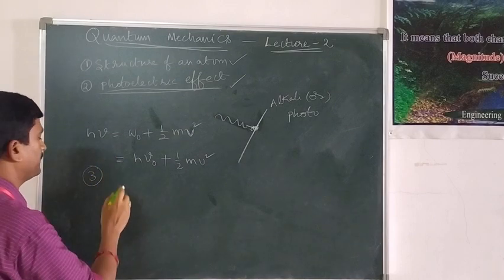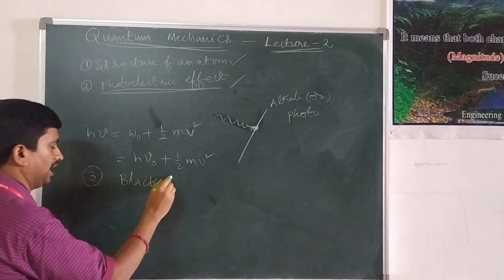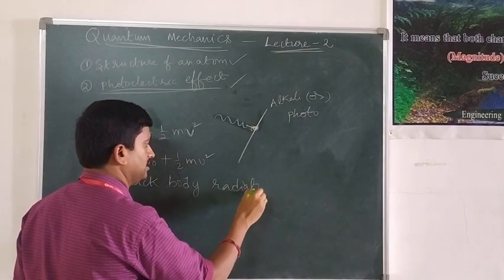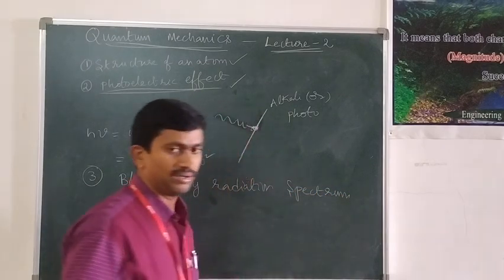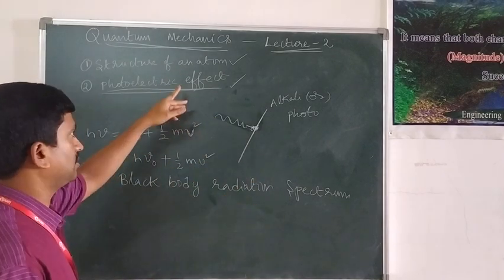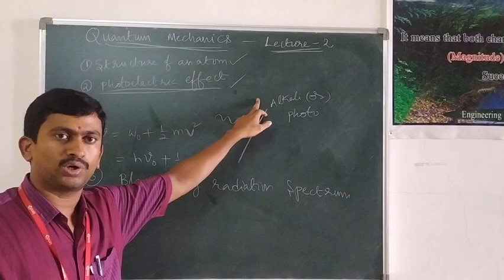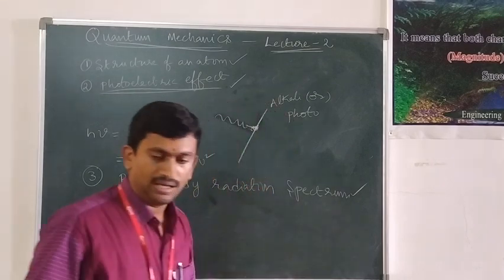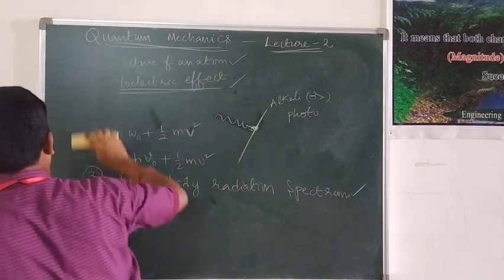In a similar way, the black body radiation spectrum is also explained by quantum mechanics. So, this is regarding the origin of quantum mechanics. That means quantum mechanics successfully explained the structure of the atom, the photoelectric effect, and the black body radiation spectrum. Now, we will go for the fundamentals of quantum mechanics.